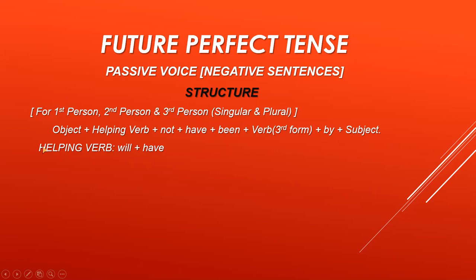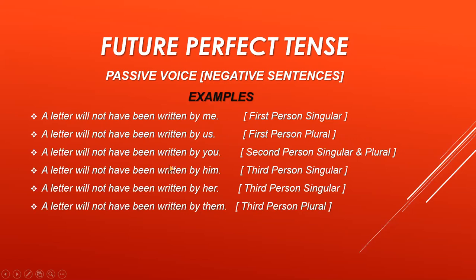I have already told you for passive voice, we have only one structure for all the persons. For first person, I, we. For second person, you. And for third person, he, she, it, and they. We have the same structure. Object comes first in the passive voice. So object plus helping verb plus not plus have plus been plus verb third form plus by plus subject at the end, full stop. Now, the helping verb is will plus have. Now, I'm showing you the examples of the negative sentences here.